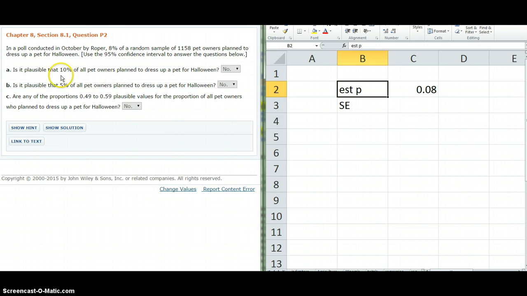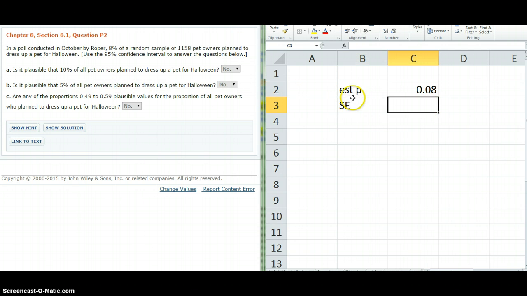But we have this range, so is it plausible that 10% of all pet owners, now assuming that we have a truly random sample and a population that's much larger than this 1,158, which I think we can assume here, at least 10 times is kind of the rule of thumb. Is it possible that 10%? Certainly that would seem to be yes, because 8% is not that far from 10%, and we only have 1,000 people out of potentially millions, so that's probably pretty plausible. But let's create an interval and see.